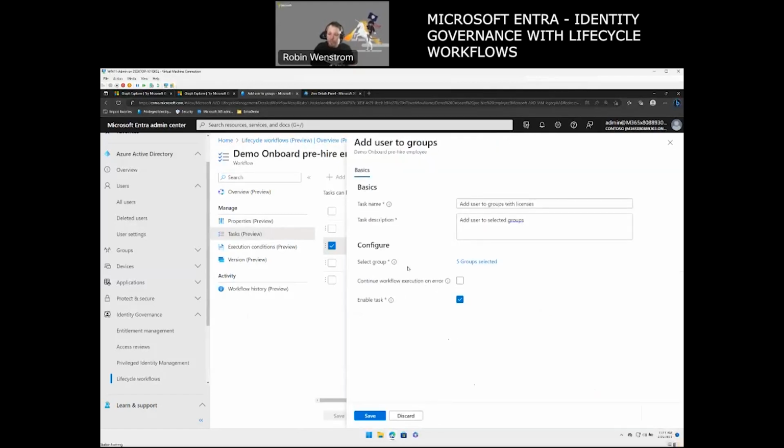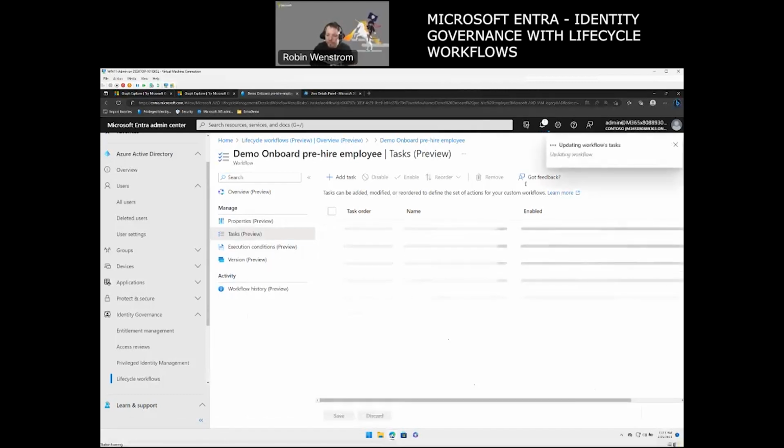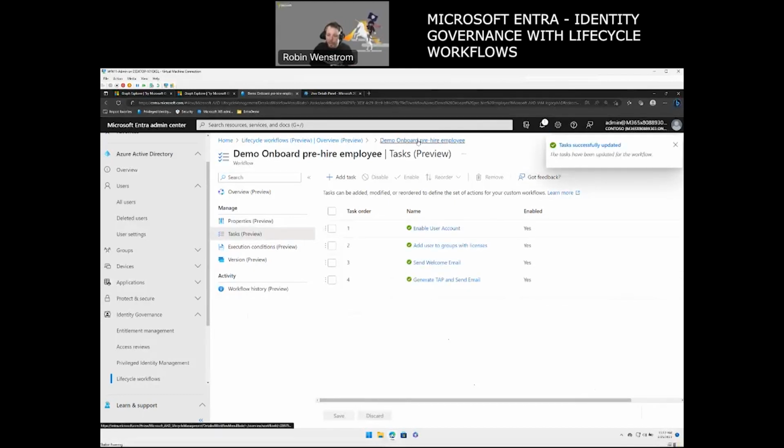And then you have the possibility to say, continue the workflow execution on an error. So if something happens, you can actually have it continue, so it doesn't stop the whole process of doing everything that you tell it to. As well as we want to make sure that it's enabled so it will actually run in our environment here. I can go in and disable it if I want to, but in my case, I will not. So I'm going to save my settings here. It's updating my workflow. And now we're going to go back here one step.